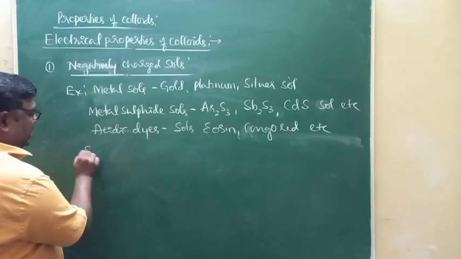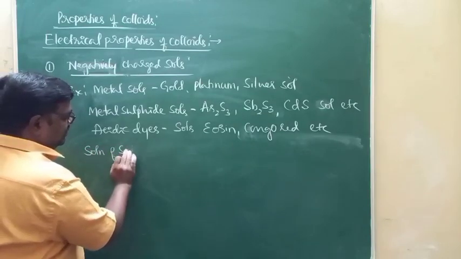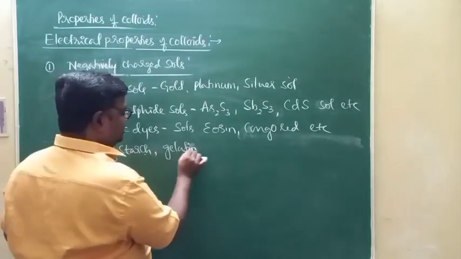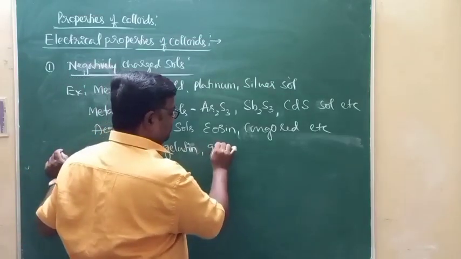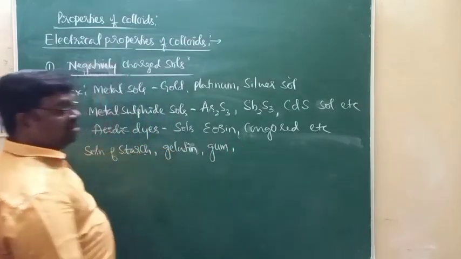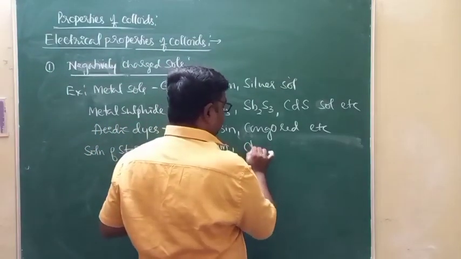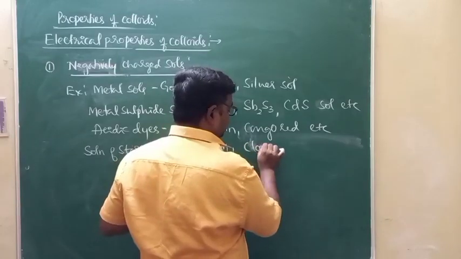Similarly, we have solution of starch, which is an example of a negatively charged sol. Gelatin is an example of a negatively charged sol. Or I can say gum, or glue. Or a sol of clay, that is the sol prepared by using clay.